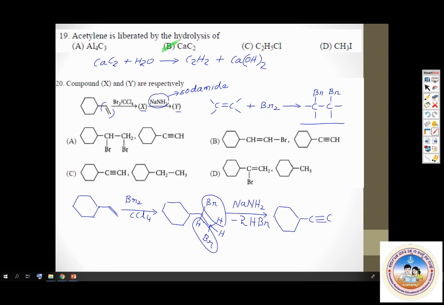So this must be our compound X and this must be our compound Y. Now see which option matches this. In which option we get this as X and Y? I think it is option A. In option A, you have these two products obtained as X and Y. This is X and this is Y. Yes. Option A is the correct option. We'll mark option A as the correct one. Yes. That was question number 20.